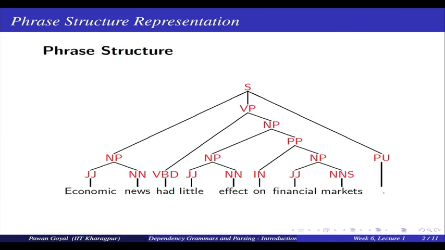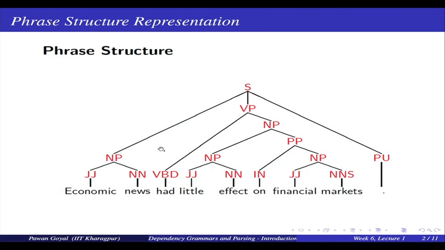This kind of tree we have seen in the case of phrase structure, also called the constituency structure. What we are seeing here is a sentence, economic news had little effect on financial markets. There are different groups of words that act as a single unit. Economic news makes a noun phrase. Similarly, this whole thing makes a verb phrase and they together make a sentence. So, what we are seeing here is which words are grouped together and how this whole sentence has been arranged. That is what you see in a phrase structure.